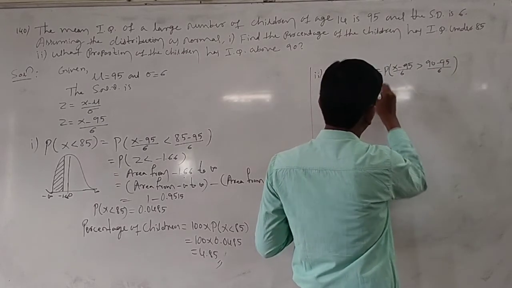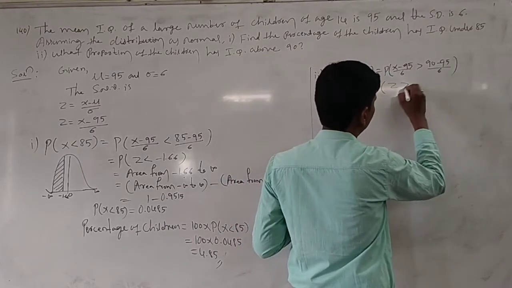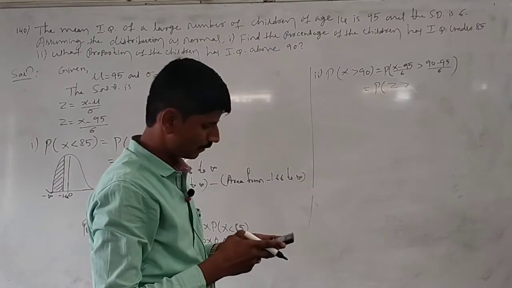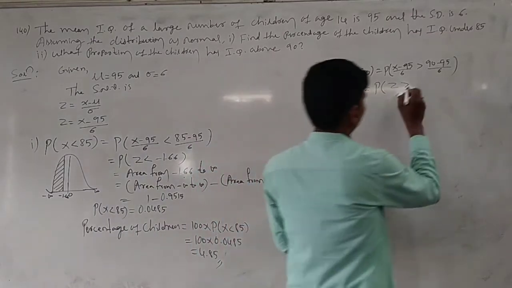Then z is greater than 90 minus 95, which is minus 5, divided by 6, is minus 0.833.